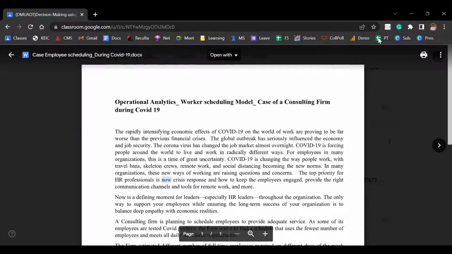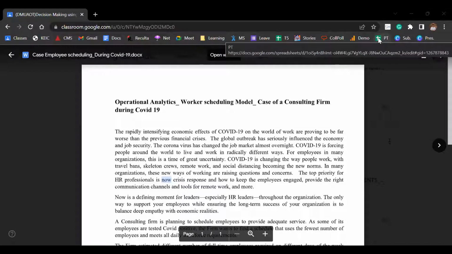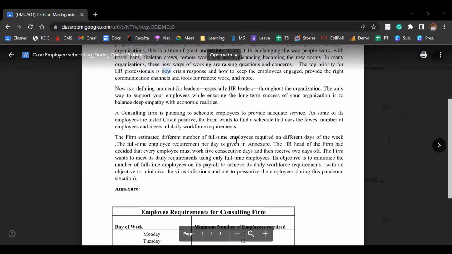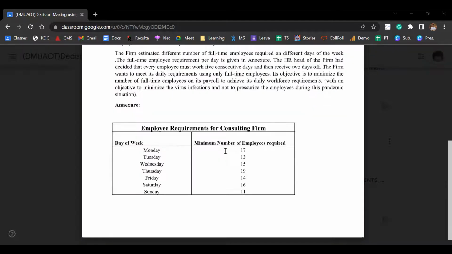Cool. Hi guys, so I'll be recording another video on the employee scheduling question. Basically, this is a big statement. I'll just give you a brief. Basically, a firm is starting. They have to reduce the number of workforce due to COVID, and they said that the minimum number of employees that will be required on each day.